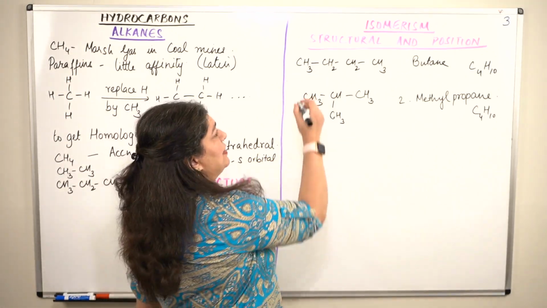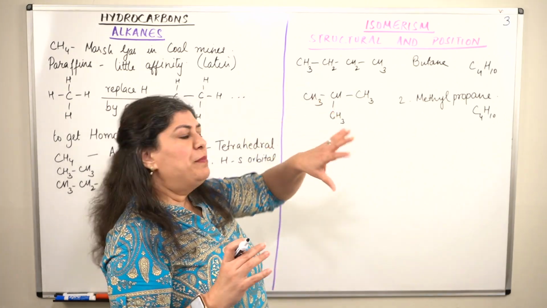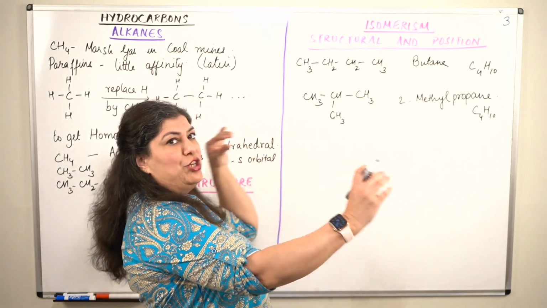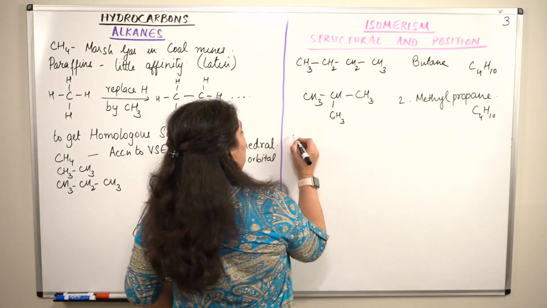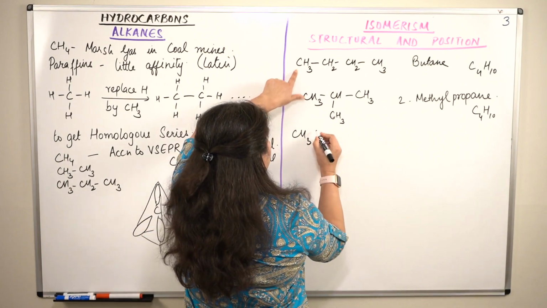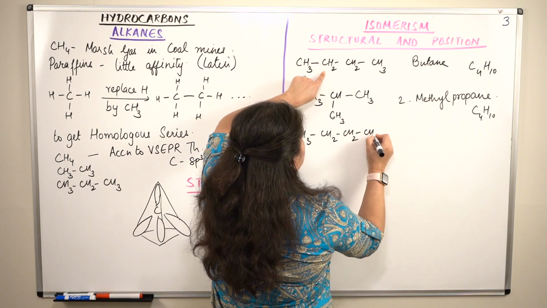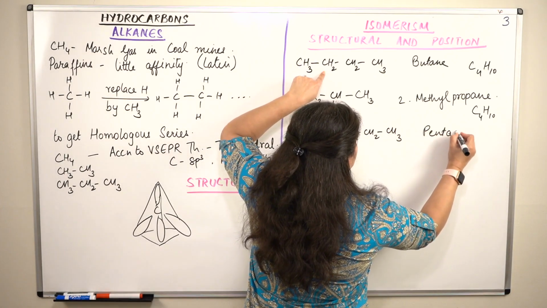So this was butane. Let's come to the next member now, pentane. The first isomer that we'll make will be an extension of the chain, in the same way. So we'll imagine that one of these hydrogens is replaced. So you'll get the CH3 here, this carbon now becomes CH2, this is CH2, this is already CH2, and this is CH3. So I get pentane.